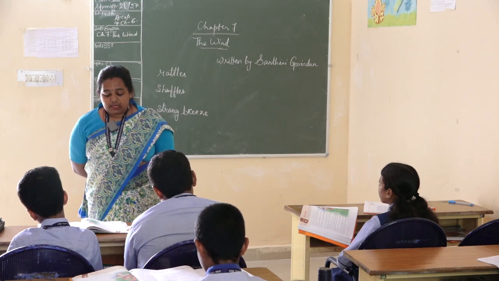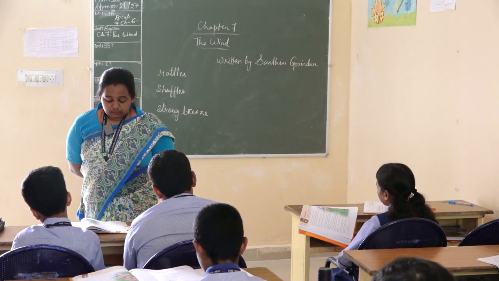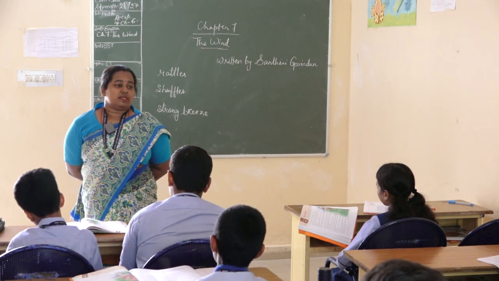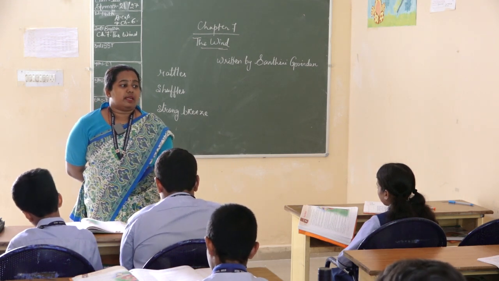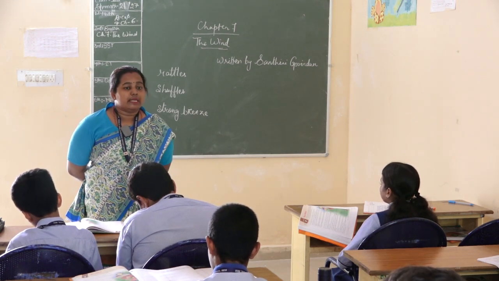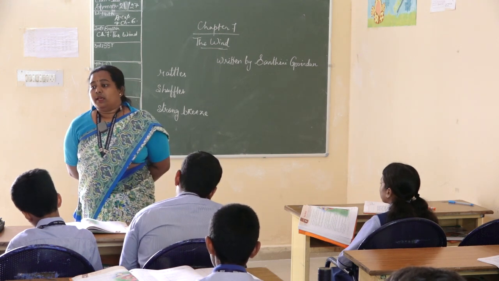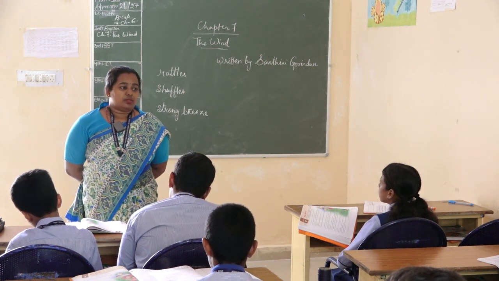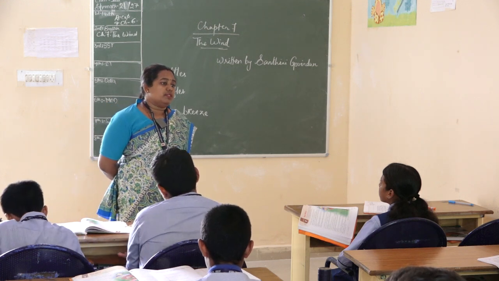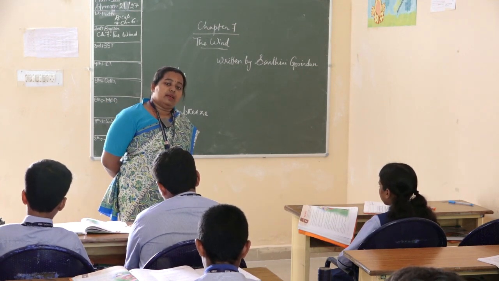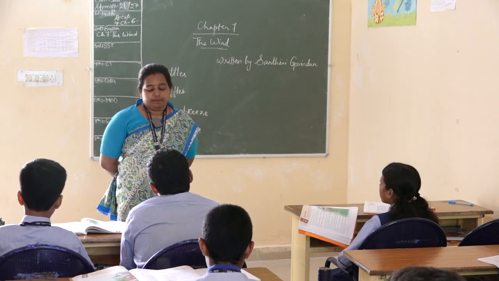So now in the last part, when the wind gets angry, what happens? The poetess tells us that it gives us the opportunity to play with a kite, so that the person who is flying a kite can easily fly the kite in the strong wind.